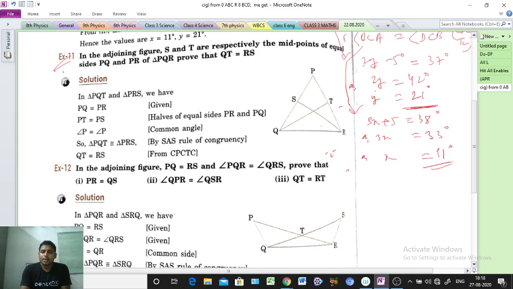And what is given? Here S and T, two midpoints, are given, and the sides PQ and PR are equal. That is also given in the question. So just try it. What to do? Just try it.